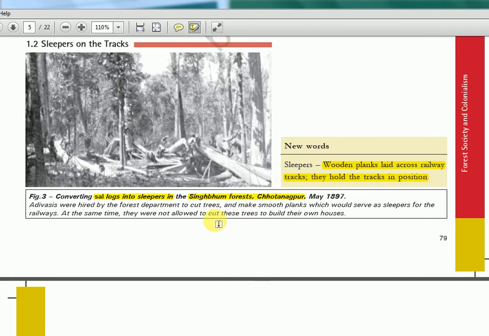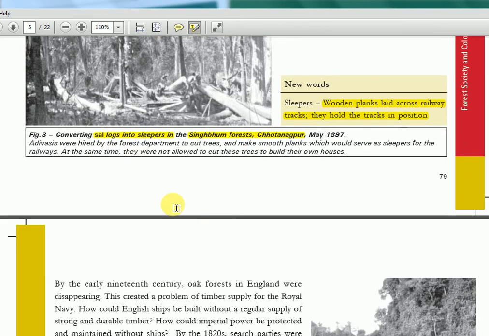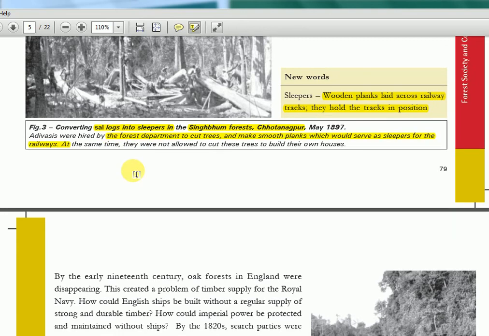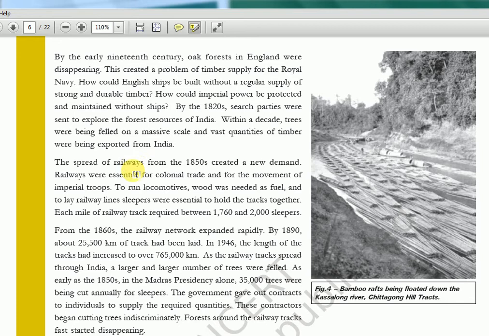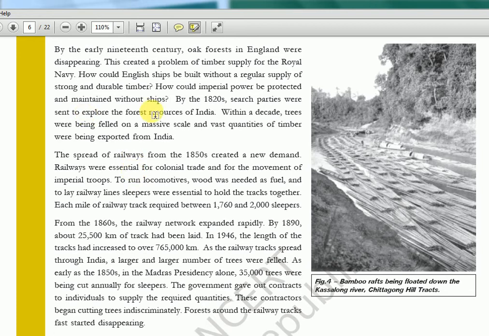So in this area, near the Jharkhand area, the Adivasis were hired for cutting by the forest department. British had made a lot of acts and laws for this particular thing. I'll show you different acts in subsequent chapters. So that was happening inside India, and outside India also.